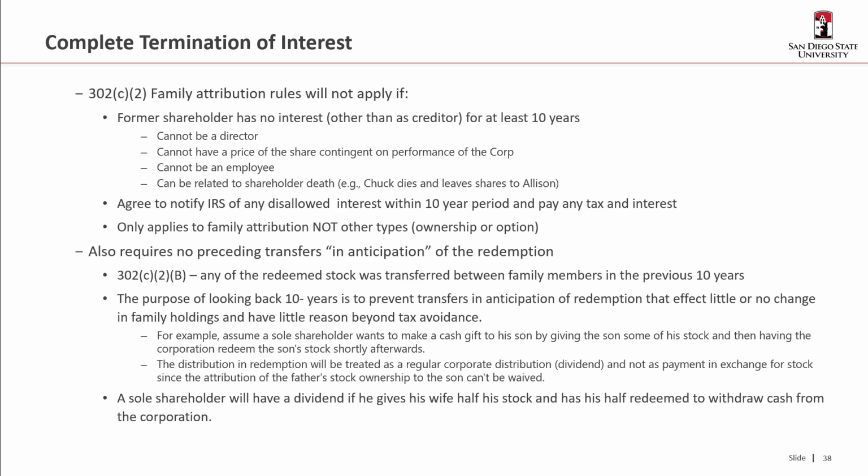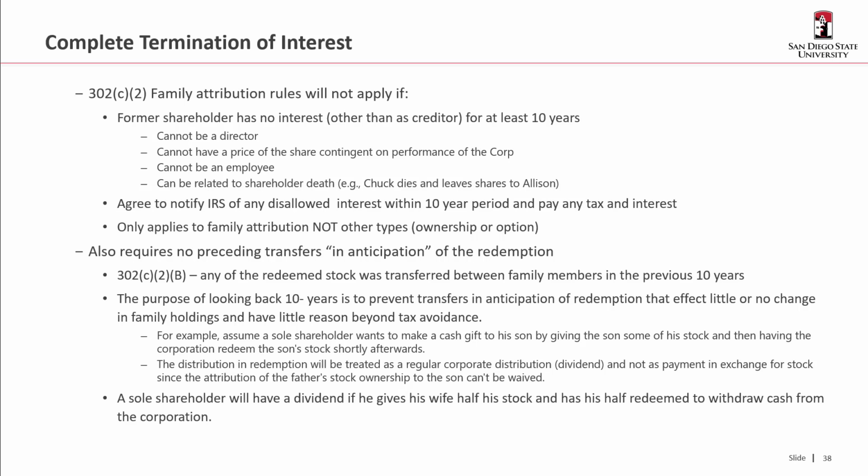So the rule says that these family attribution rules, and only the family attribution rules, will not apply if the former shareholder has no interest other than as a creditor for at least 10 years. They can't be a director, they cannot have a price that's contingent on the performance of the corporation as part of the redemption, and they certainly cannot be a continuing employee.